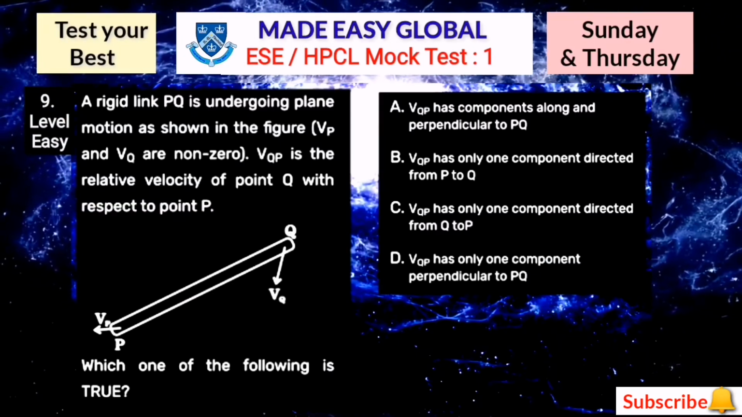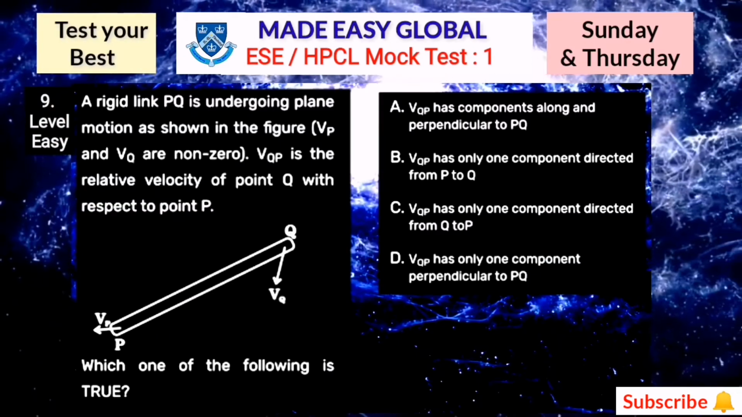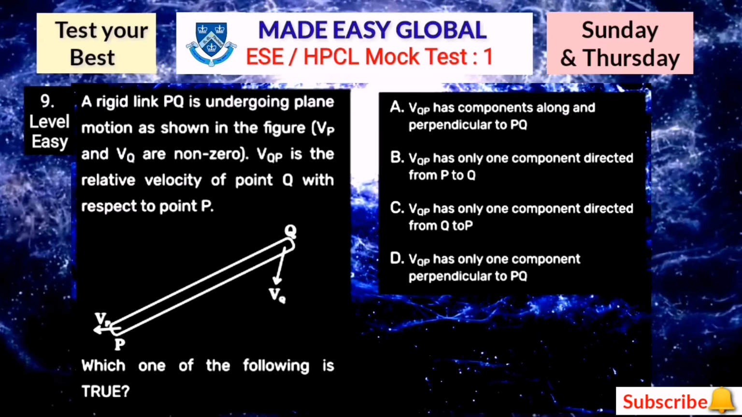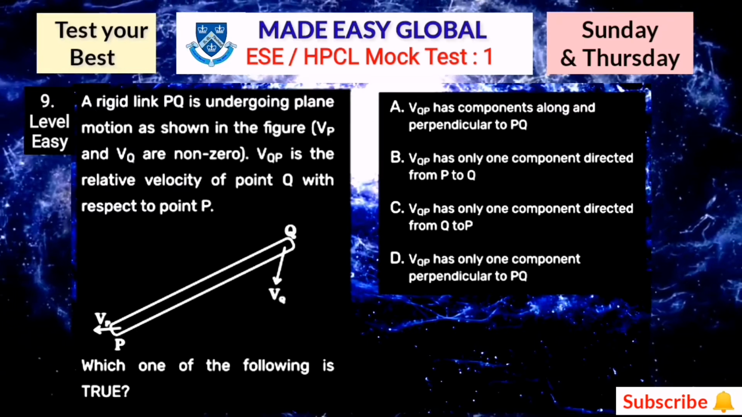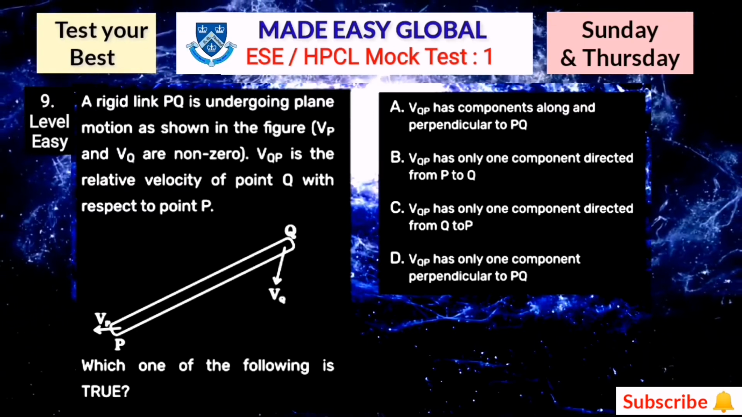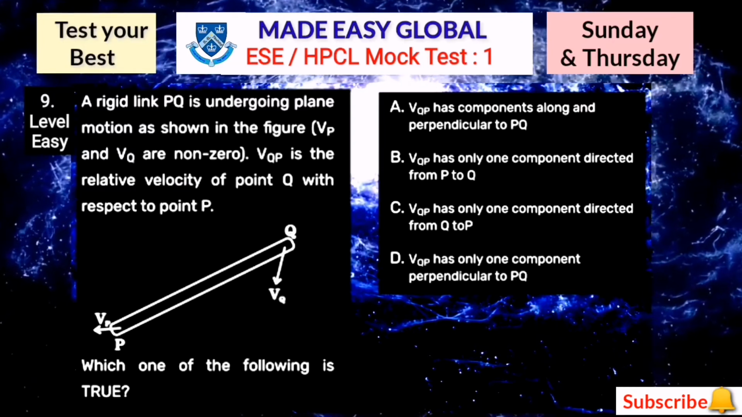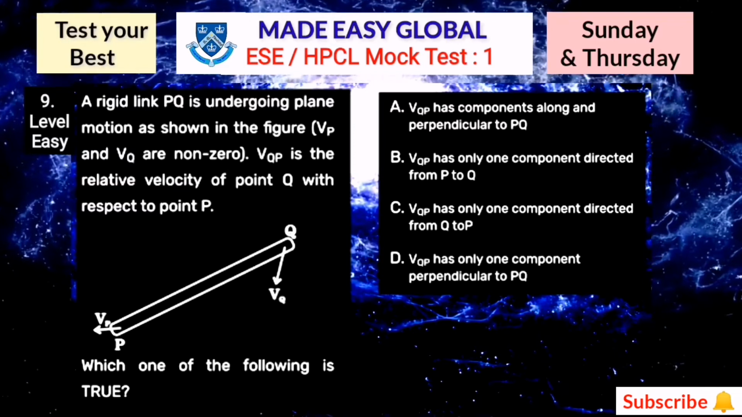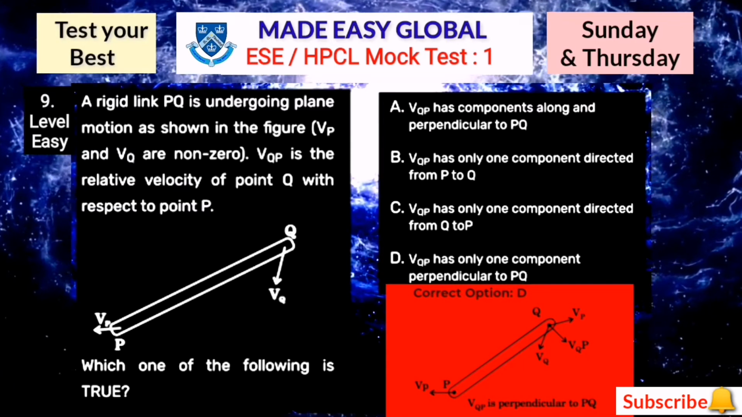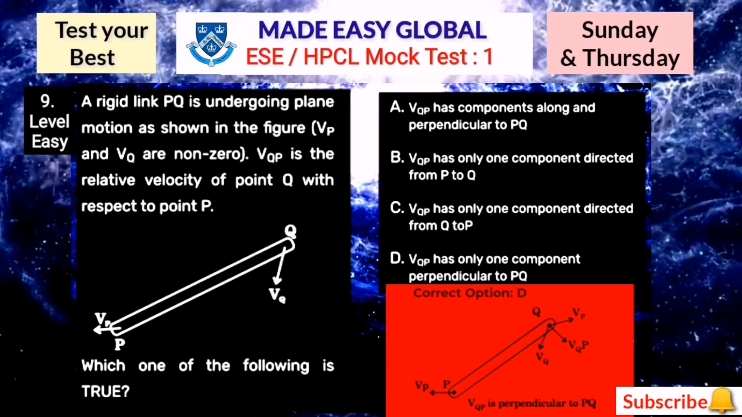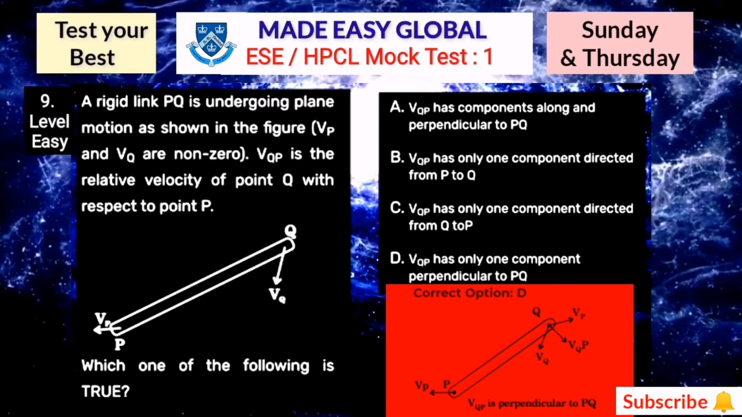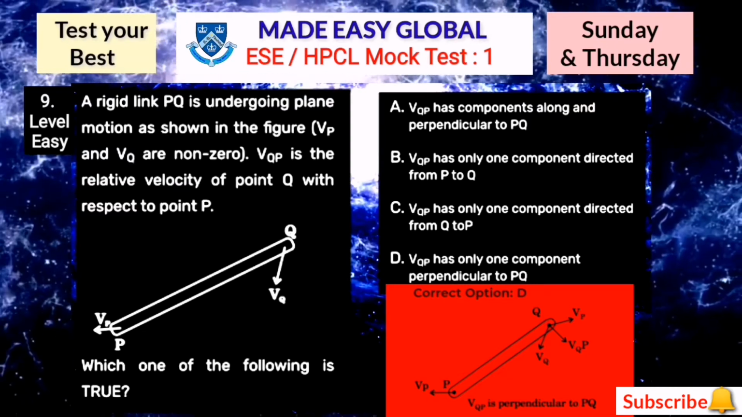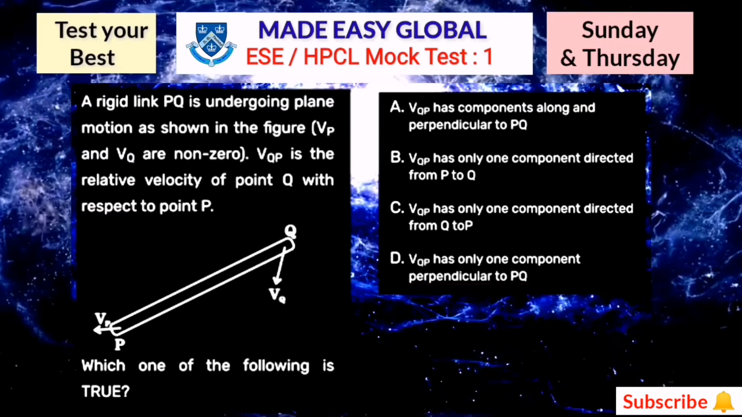Question number 9. A rigid link PQ is undergoing plane motion as shown in the figure. VQP is the relative velocity of point Q with respect to point P. Here which one of the following is true? 4 options are given. You can think for 3 to 4 seconds because this is an easy question. So here the correct answer is option D. VQP has only one component, perpendicular to PQ. The directional vectors are drawn in the figure. Now let's move towards the 10th question.